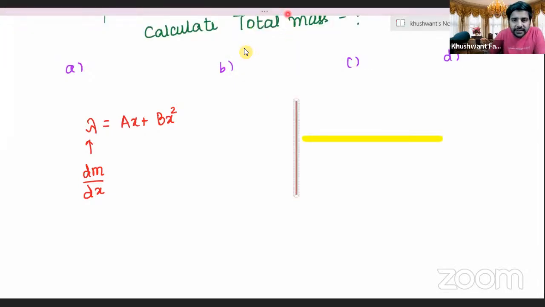I'll draw it once again. Just a second. Okay, suppose the axis is passing from here, right?